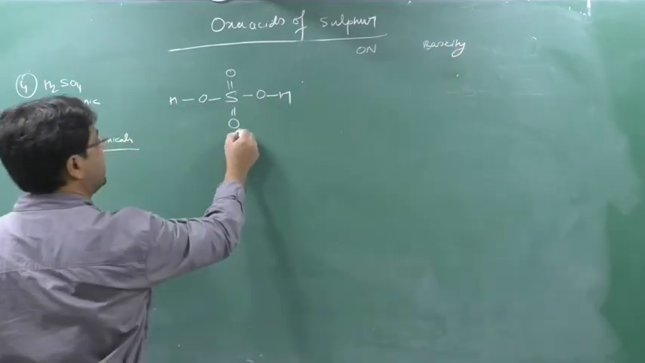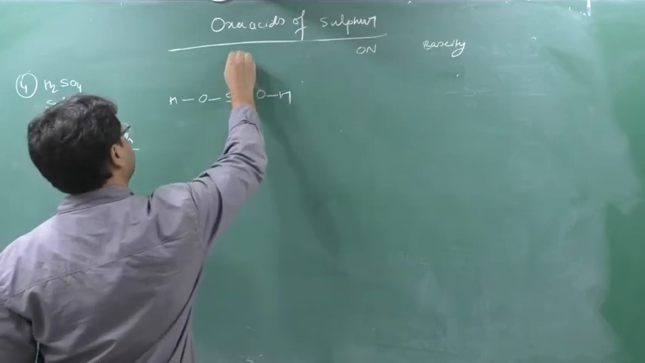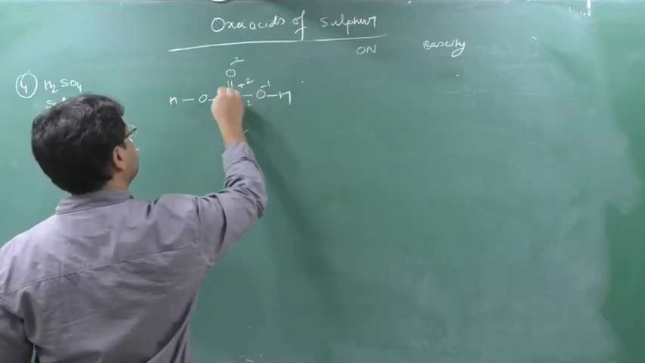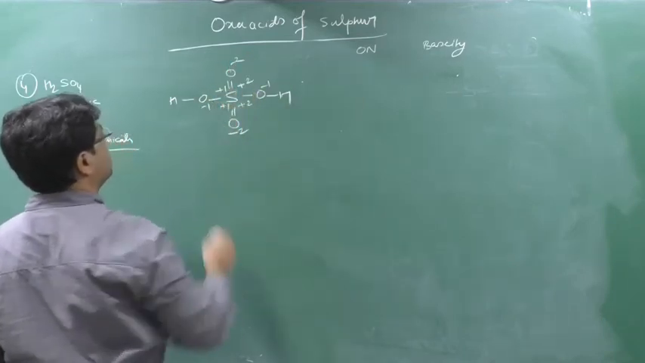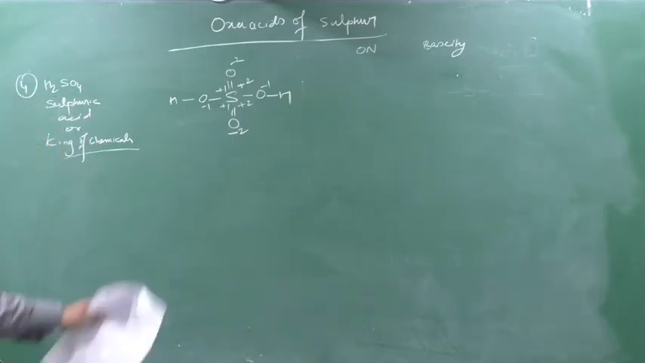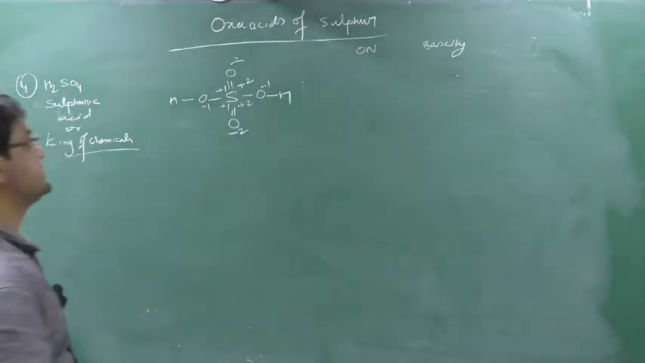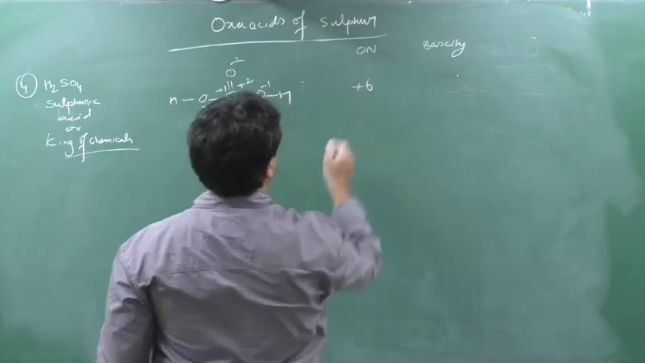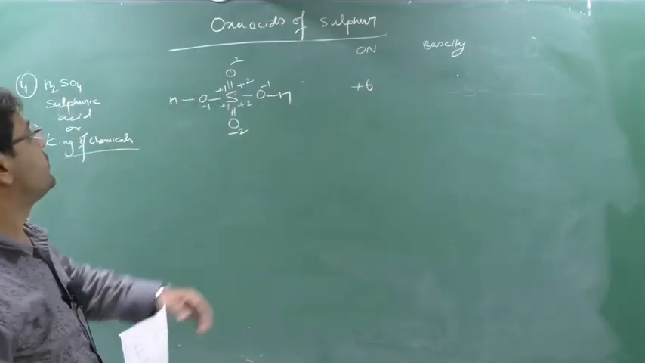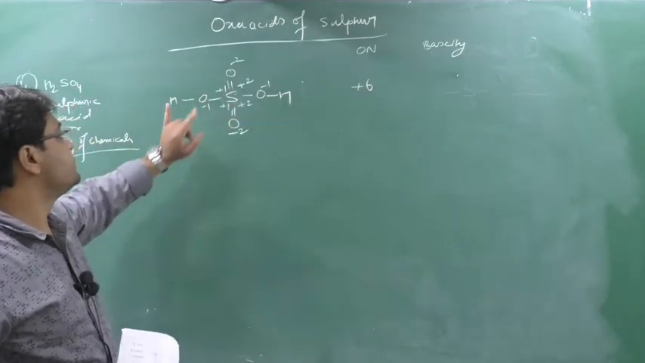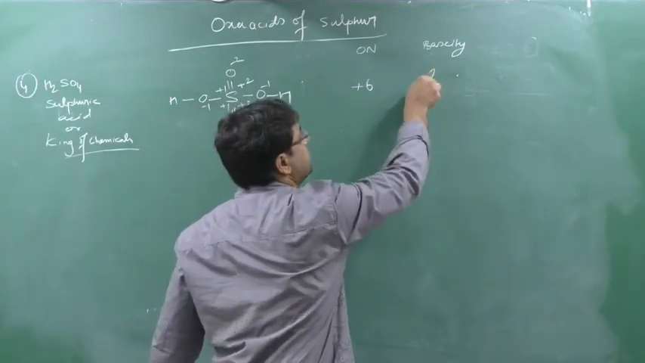Clear? So here -2, I will get here +2, here -2, I will get here +2, -1, +1, here -1, +1. So what is the oxidation number of sulfur? That is +2, +2, +4, +2, +6 is the oxidation number. Basicity is how much? The number of hydrogen associated with the oxygen is known as basicity. So how much basicity is there? It is 2.